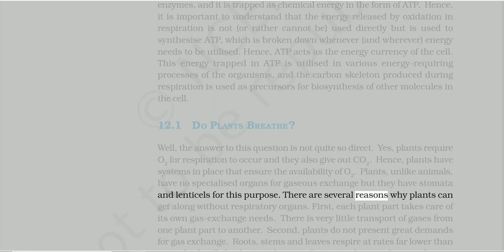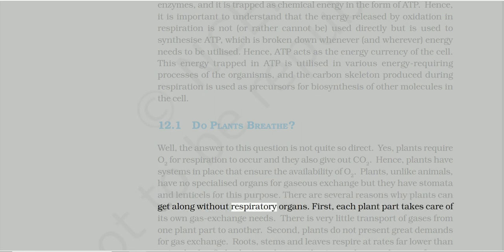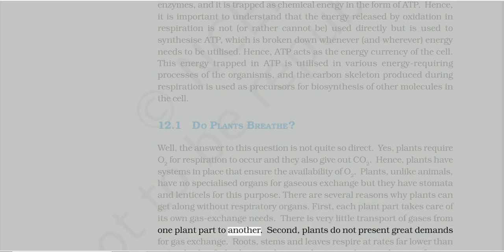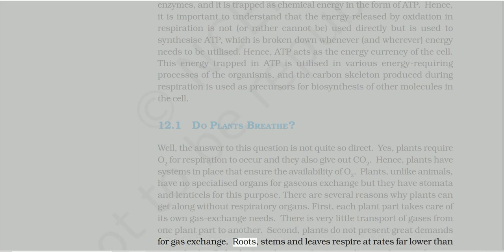There are several reasons why plants can get along without respiratory organs. First, each plant part takes care of its own gas exchange needs. There is very little transport of gases from one plant part to another. Second, plants do not present great demands for gas exchange. Roots, stems and leaves respire at rates far lower than animals do.